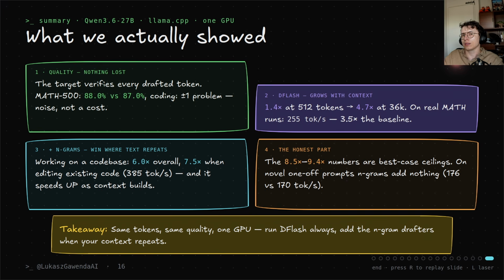We can run DFlash if we have the headroom, and then ngram drafters, but it's all depending on hardware and implementation, how you run it. You should always remember to use the newest build and check if there are no errors there, because I can check it on one build and then you on a different one, and you will not have as good results, for example. Or in the newest one there could be fixes, but there could also be bugs. So I will link my build in the description probably and in the GitHub repo.